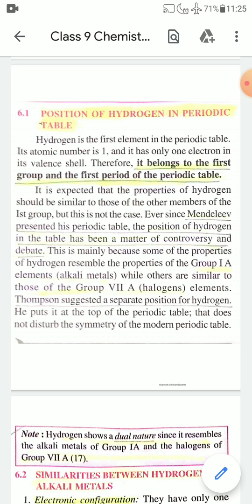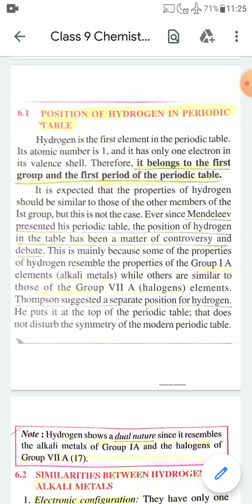However, the position of hydrogen in the periodic table has been a matter of controversy and debate. This is mainly because some of the properties of hydrogen resemble the properties of group 1A elements, that is alkali metals, while the other properties are similar to those of group 7A, that is group 17 elements, that is halogens.